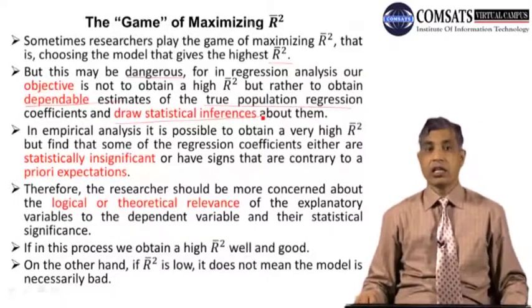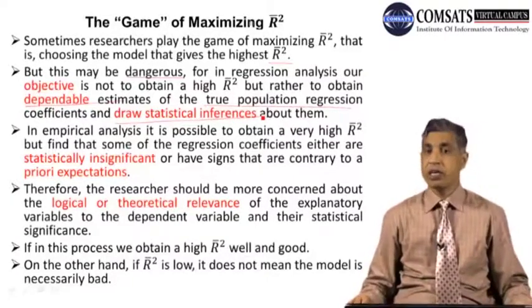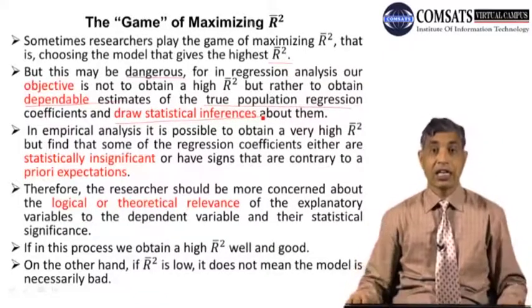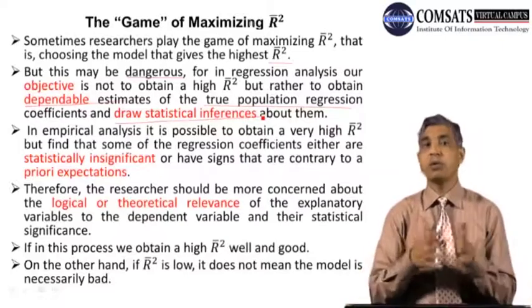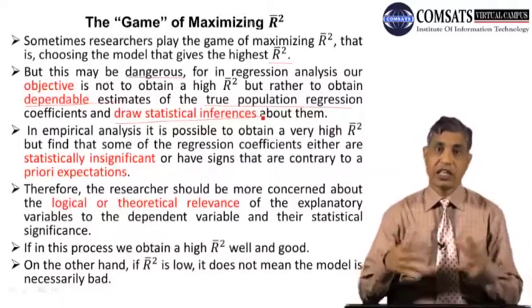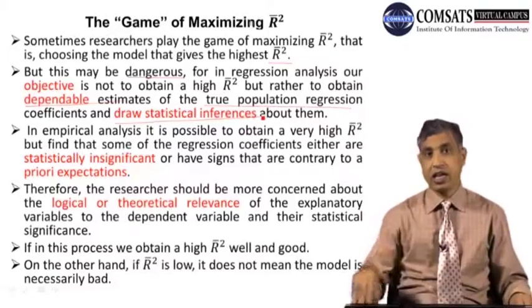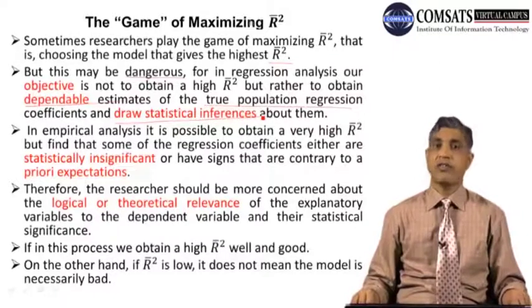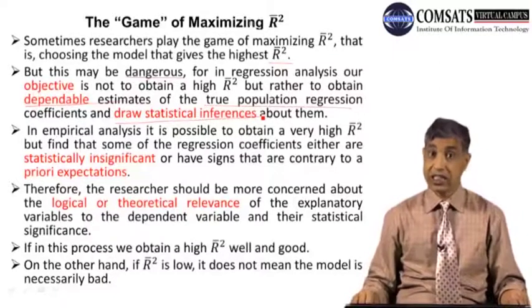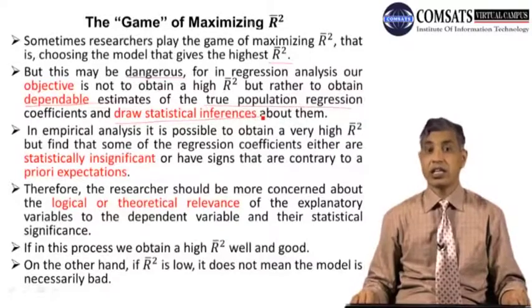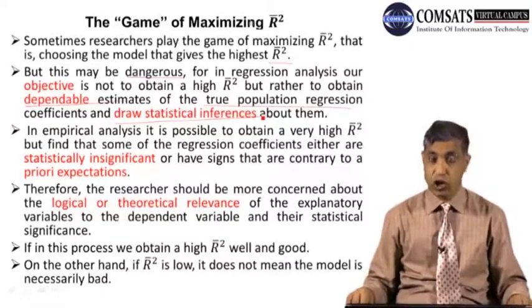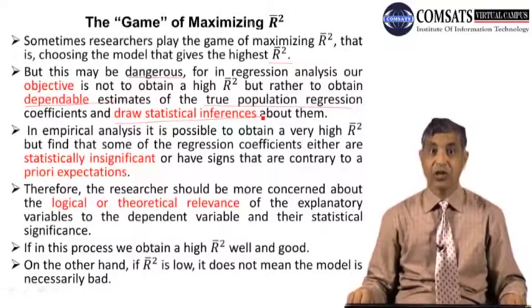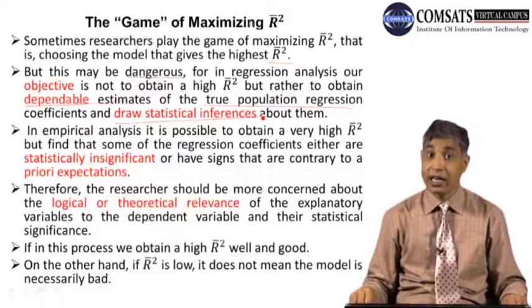For example, there was a love marriage, and in the beginning there was a higher R square. There was matching, and people were thinking that it is a very high R square. Now people means the couple. So there was love between the persons, and the adjusted R square was very high. But unfortunately, after a year or 2 years, the expectations did not meet, and there was divorce. So look at this model. The R square was higher, but the results, or you can say the inference, were not reliable.